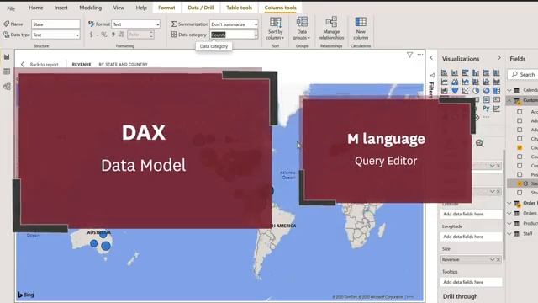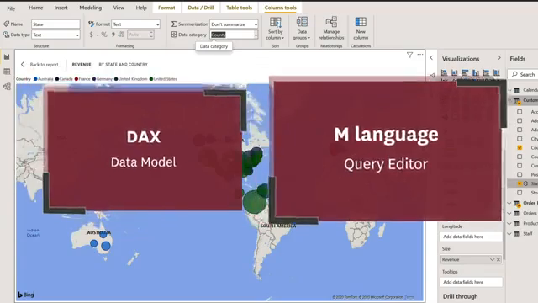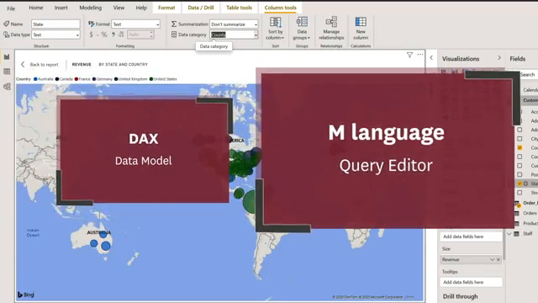DAX is a data analysis language. So if you're creating a calculated column to work out your sales to date, for example, you're probably better off doing it in DAX. M, which is our Power Query language, is a transformational language. It's ideal for making data transformations like concatenations, which is what we're trying to do here. So for this scenario, we're better off doing it in Power Query, and it gives us an opportunity to see how we can get into our query editor in Power BI.